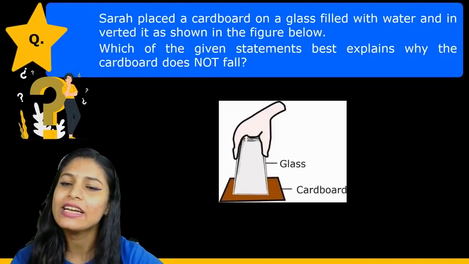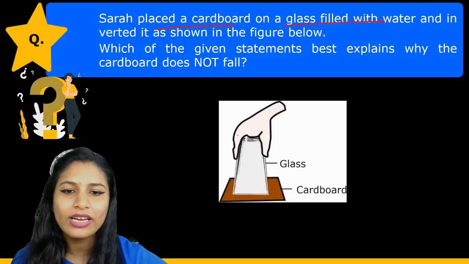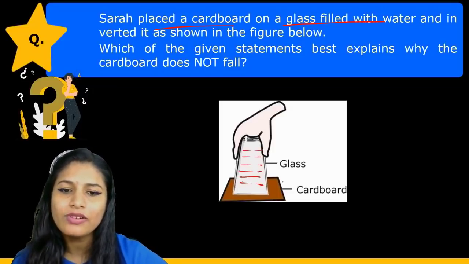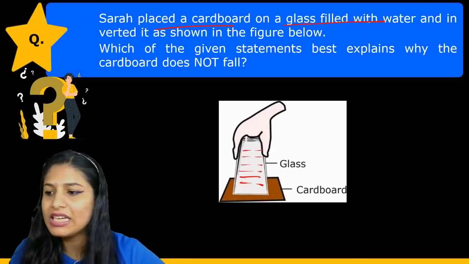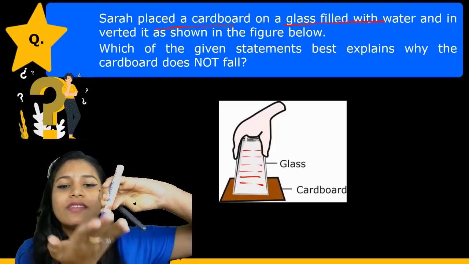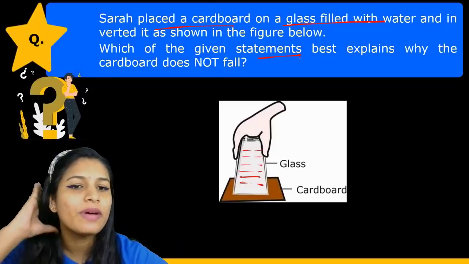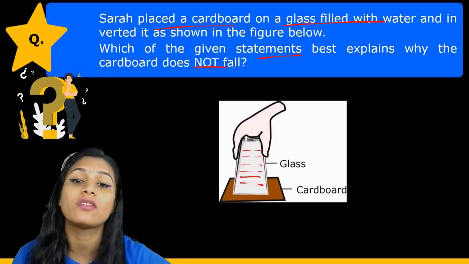Let us proceed. Sarah placed a cardboard on a glass filled with water. Here is a glass filled with water, and there is a cardboard at the bottom of the glass when we invert it. Suppose this is the glass and we have inverted it, this is the cardboard and this is the glass. Which of the given statements best explains why the cardboard does not fall?